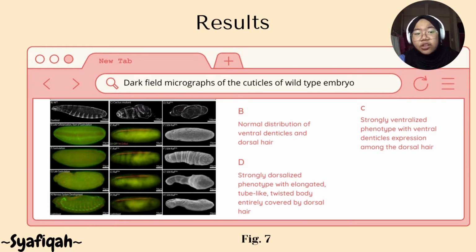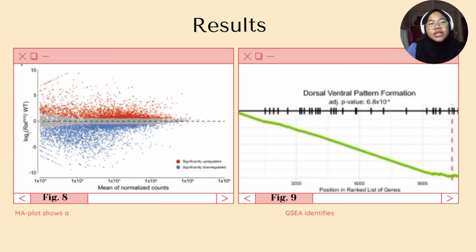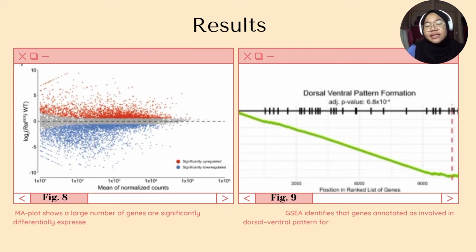This showed a twisting and elongation of ectodermal tissue, as in figure E to H, without the ventral denticle structures that will be seen in ventralizing mutations, such as in figure C. Based on the result, genes that were upregulated in RAF96 mutants were enriched for processes associated with ectoderm, including epithelial cell morphogenesis, whereas the set of downregulated genes was enriched for processes related to nervous system and mesoderm development. GSEA identified genes involved in embryonic organ morphogenesis as dysregulated in RAF96 embryos.